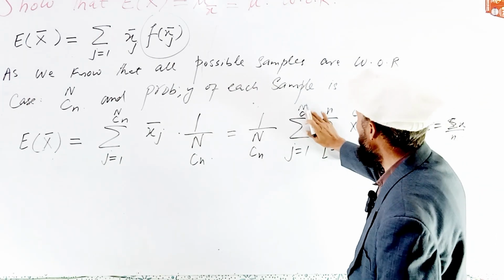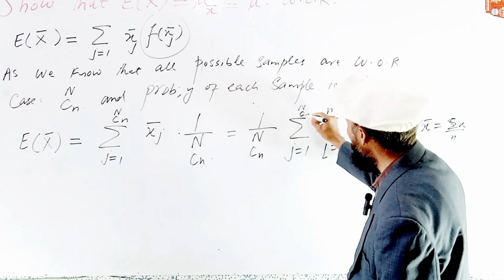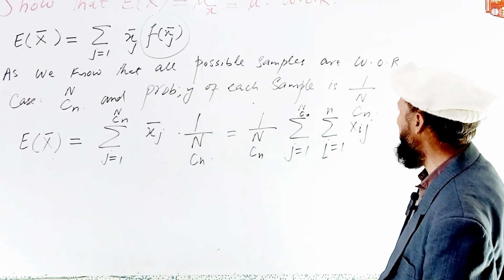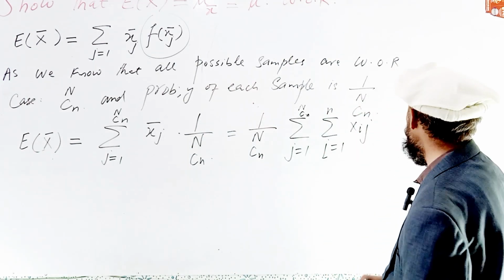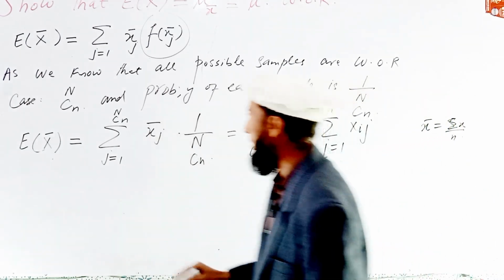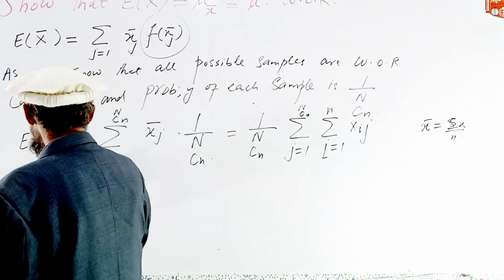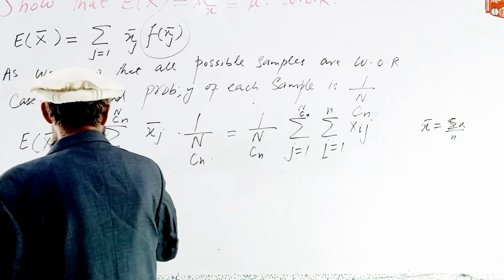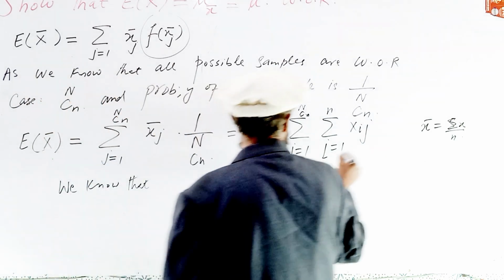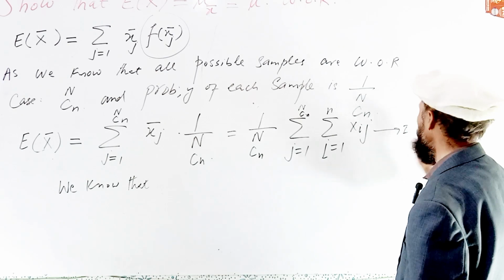Now here N combination n is used, so we use the formula in its place. We give the equation number 1 first.